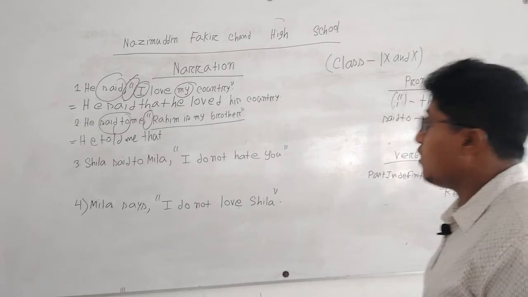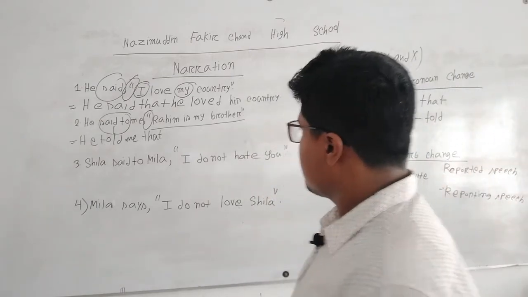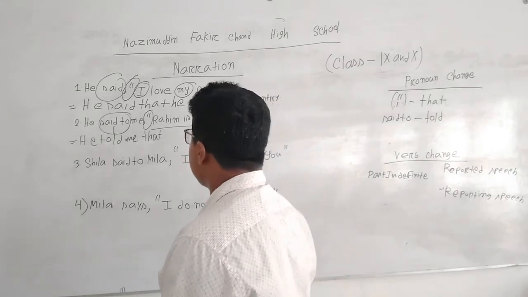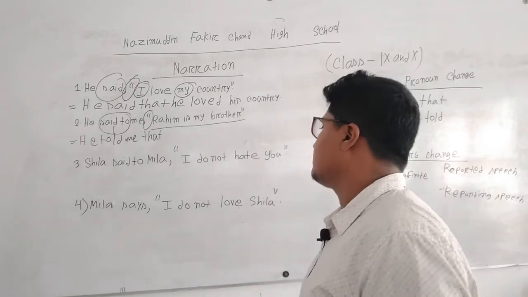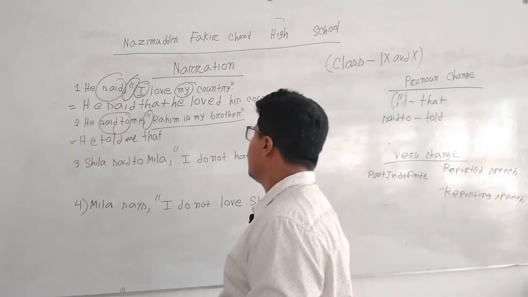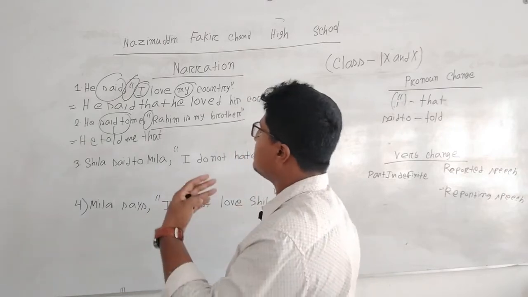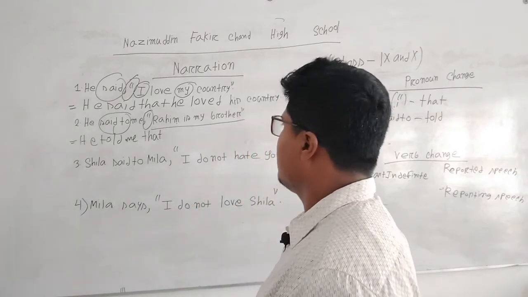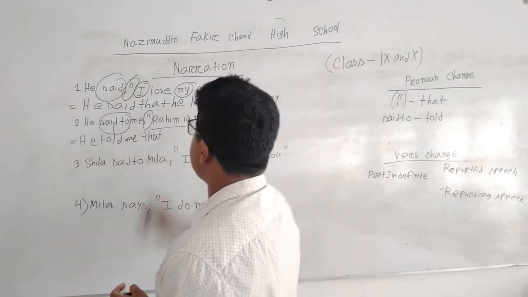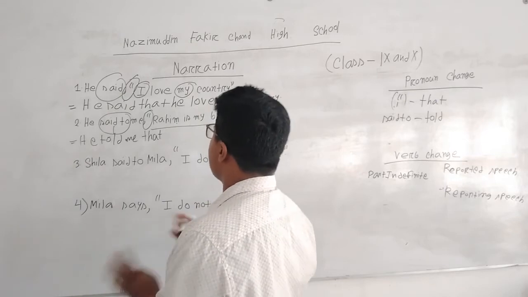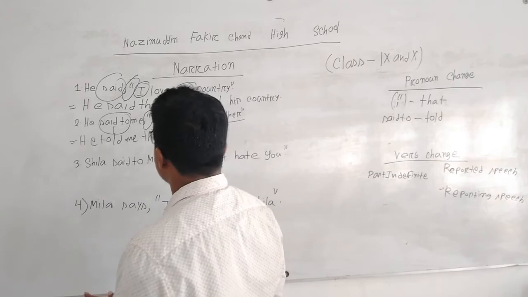Here we are watching: He said to me, "Rahim is my brother." So here the word Rahim is a noun, as it belongs to the subject position. So Rahim depends upon the reporting speech subject. So, he told me that Rahim. As Rahim is exactly a name, we have to write it down.